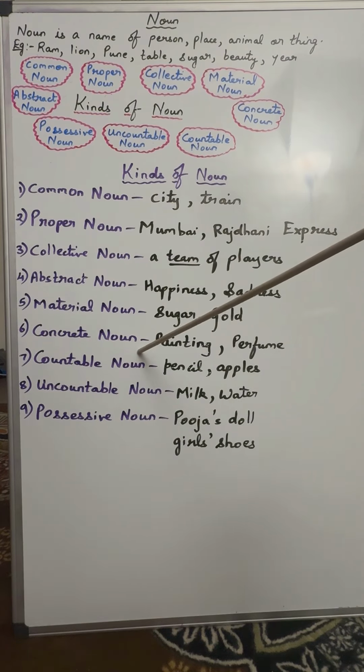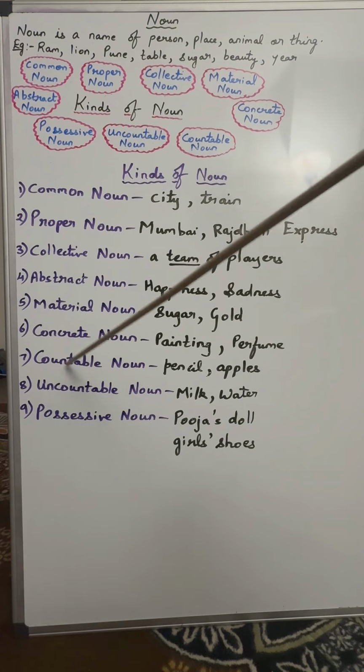Concrete noun. Concrete noun refers to the things which can be seen, which can be touched, which can be heard. For example, painting. We can see painting. That's why painting is an example of concrete noun. We can smell perfume. It's possible for us to smell perfume. That's why perfume is an example of concrete noun.